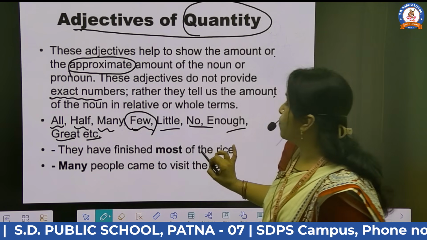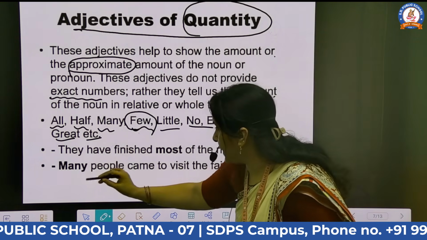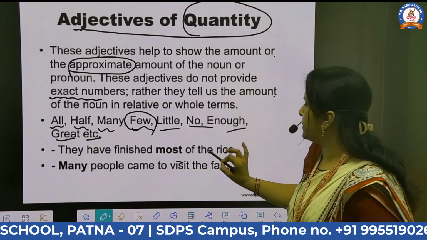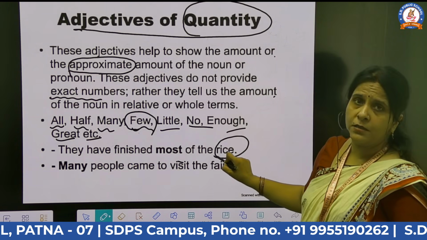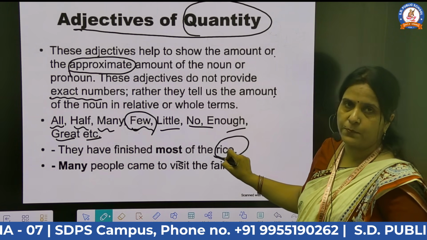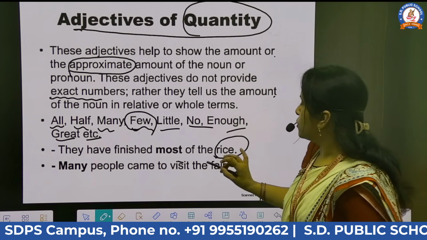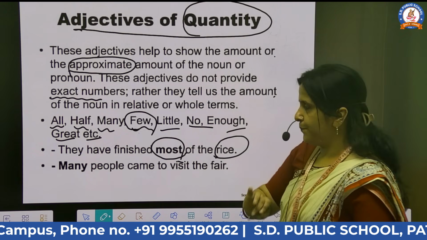After that, they have finished most of the rice. It is the example: they have finished most of the rice. So how do we count the quantity of rice? Rice is an uncountable noun. How do we count the quantity of rice? So we say here most.